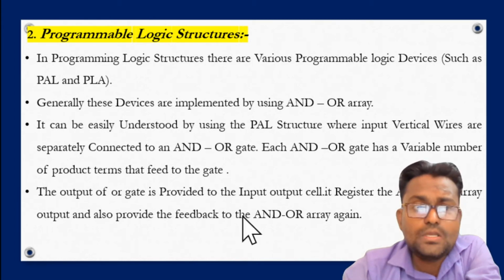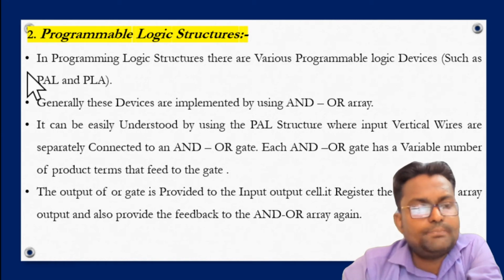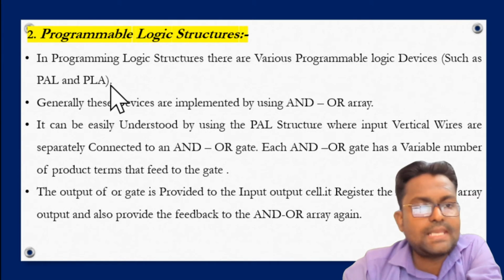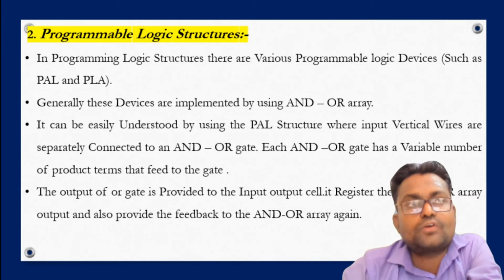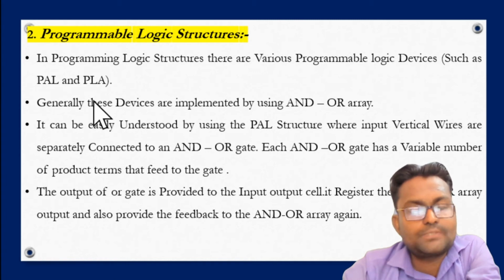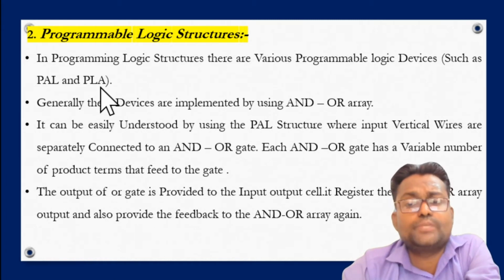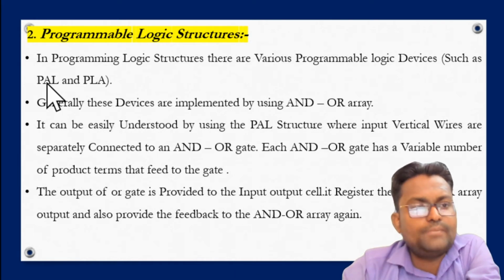Now, what is PAL? PAL stands for programmable array logic, and PLA stands for programmable logic array. Along with these two programmable logic devices, there are some more, such as ROM, PROM, etc. Here we are discussing only PAL.